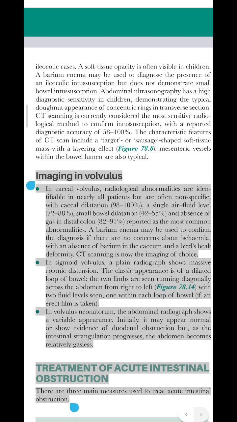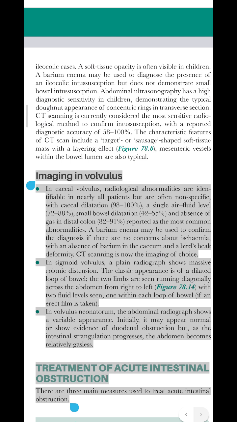In sigmoid volvulus, a plain radiograph shows massive colonic distension. The classic appearances are of a dilated loop of bowel. The two limbs are seen running diagonally across the abdomen from right to left, Figure 78.14, with two fluid levels seen, one within each loop of bowel, if an erect film is taken.